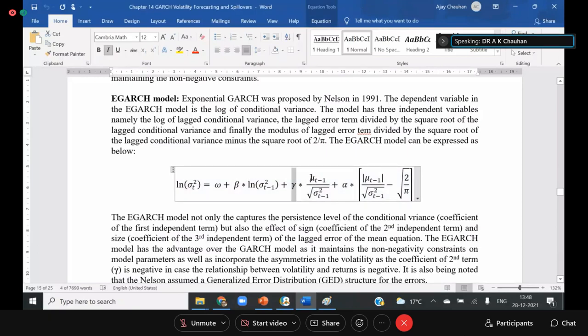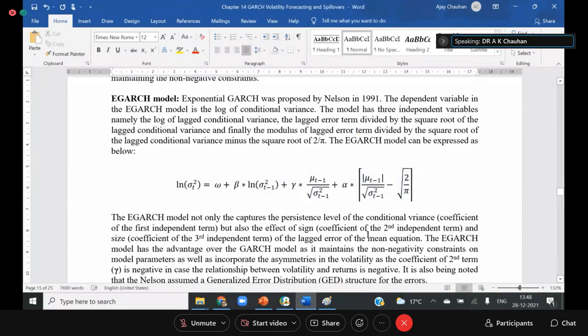One is called the sign effect, and the other is called the size effect. We have to study both the effects differently. This is the purpose of the EGARCH model, and this is the finest model in the GARCH family. Any other confusion you are having?